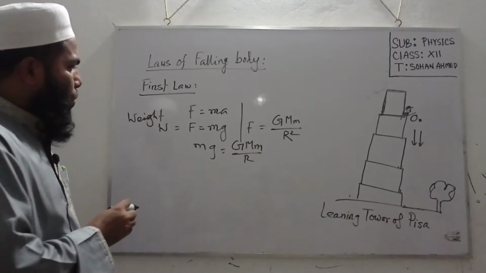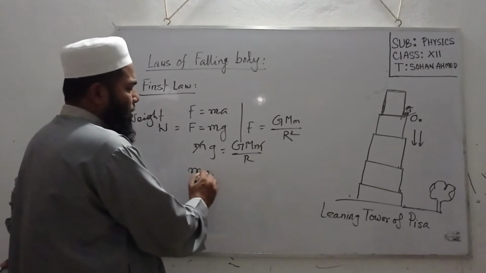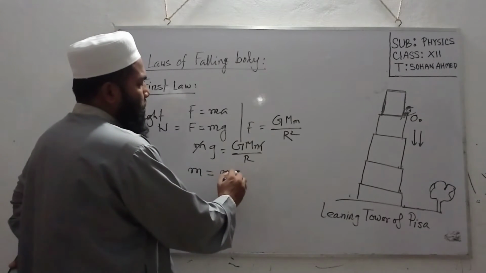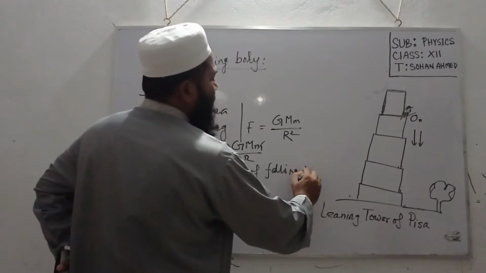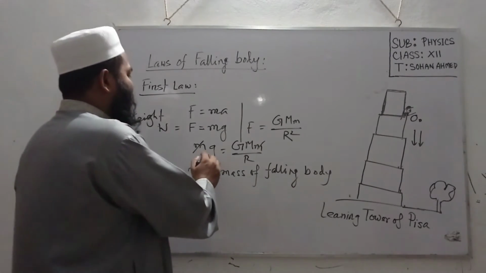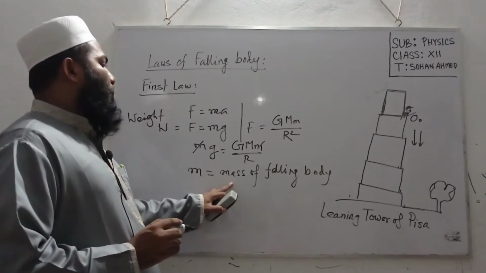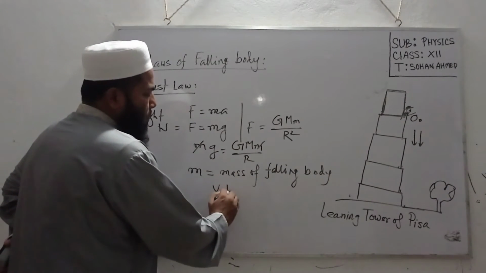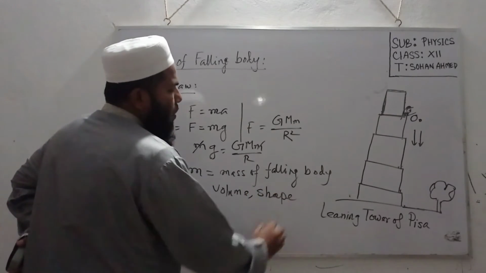From this equation we can cancel m from both sides. Here m is the mass of the falling body. That means the acceleration of a falling body does not depend on the mass of the falling body, or its volume, or its shape, or its size.